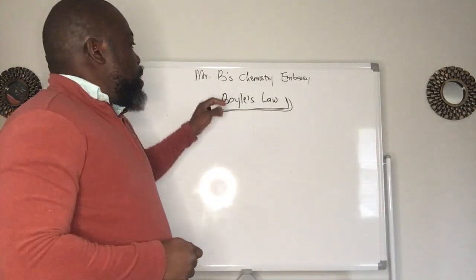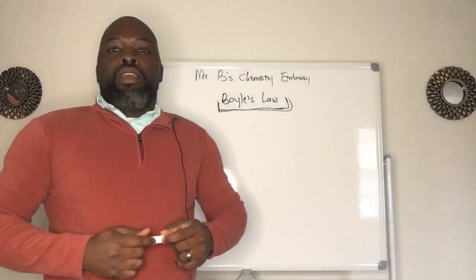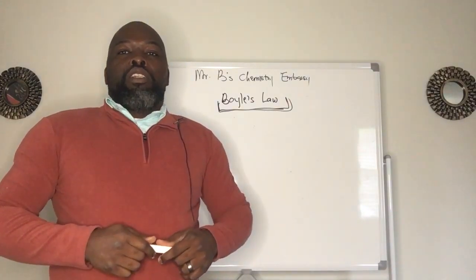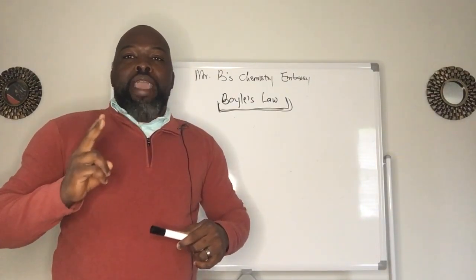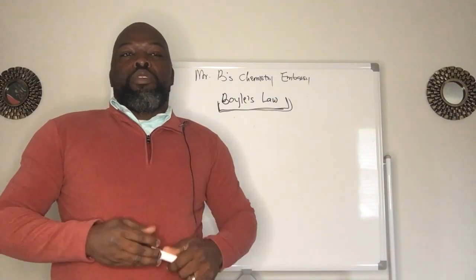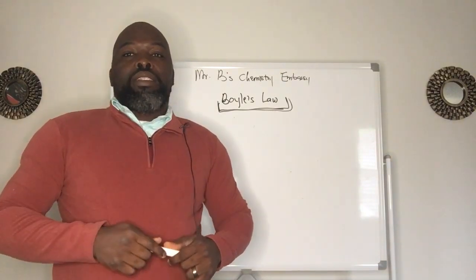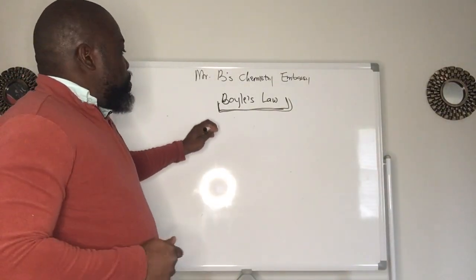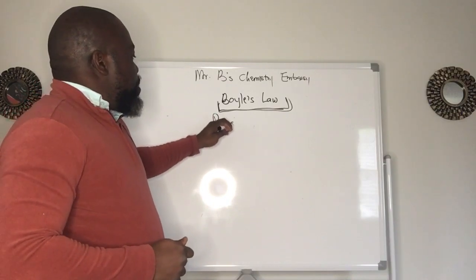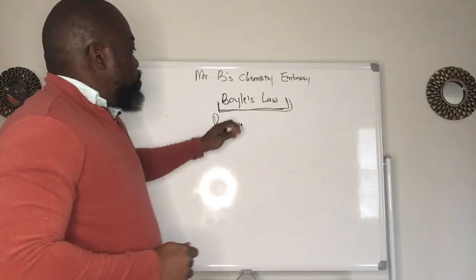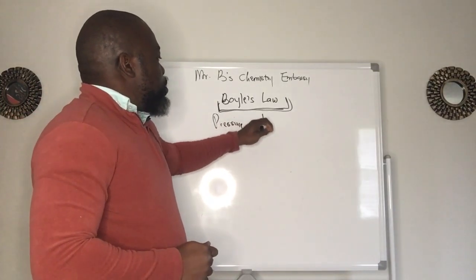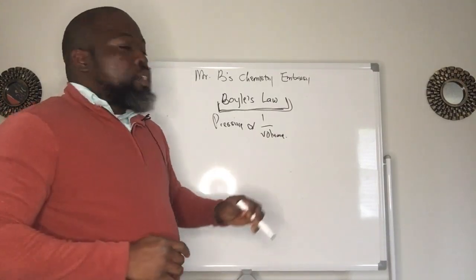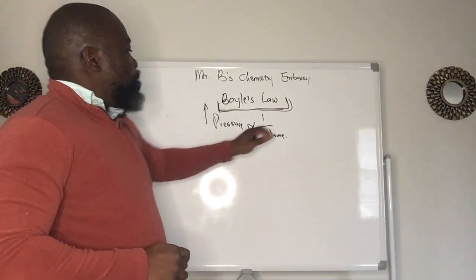So Boyle was a scientist from Ireland. So he's an Englishman. He studied one of the behaviors of gases. He compared two entities, which are pressure and volume, at constant temperature. So Boyle said that when you increase the pressure of a gas, then the volume will go down. That is just a simple definition. So when pressure goes up, then volume goes down.